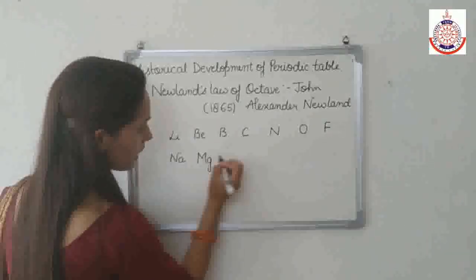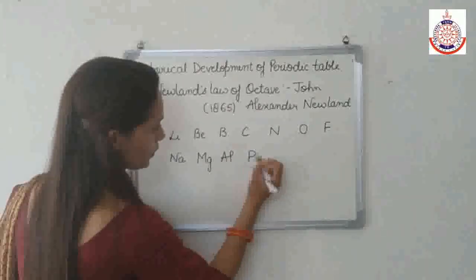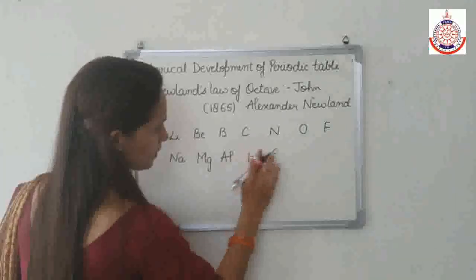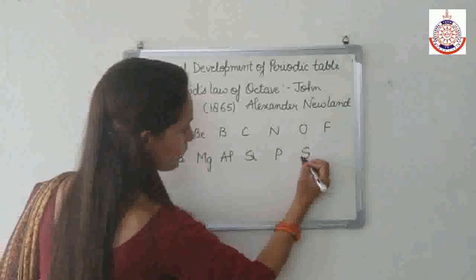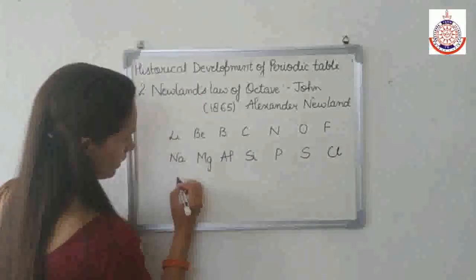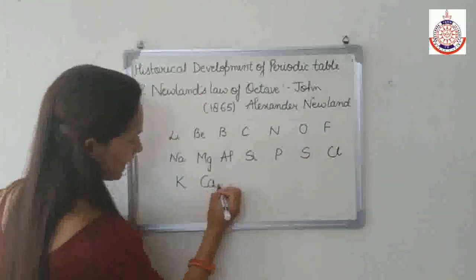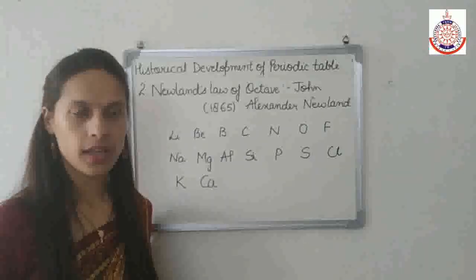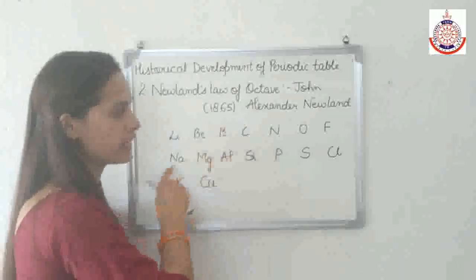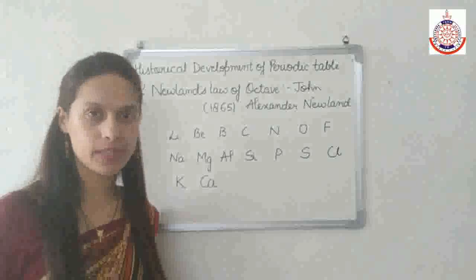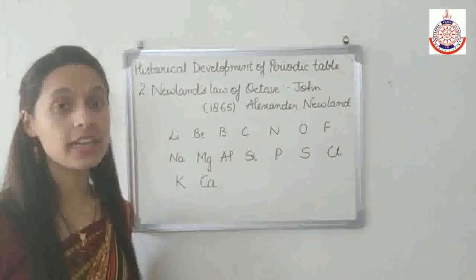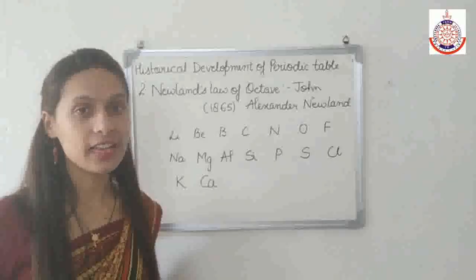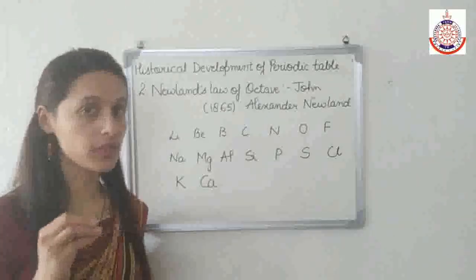Magnesium, aluminium, silicon, phosphorus, sulfur, chlorine, potassium and calcium. Up to calcium, Newland arranged the elements in the increasing order of their atomic weight and observed that the property of every eighth element was similar to that of the first one.